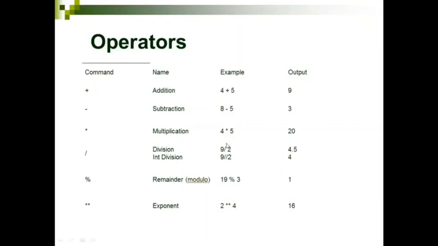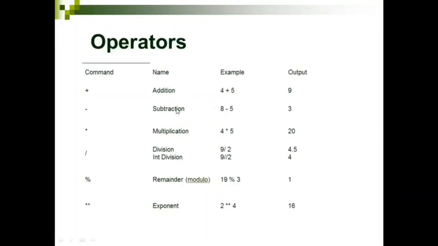Division: when you use the slash symbol, a single slash, you'll get the answer as a floating point value. If you want integer division, you have to use the double slash. So you have to be very careful with this. And for modulo, or to get a remainder, you have to use the percentage symbol. For exponent, you have to use double star.